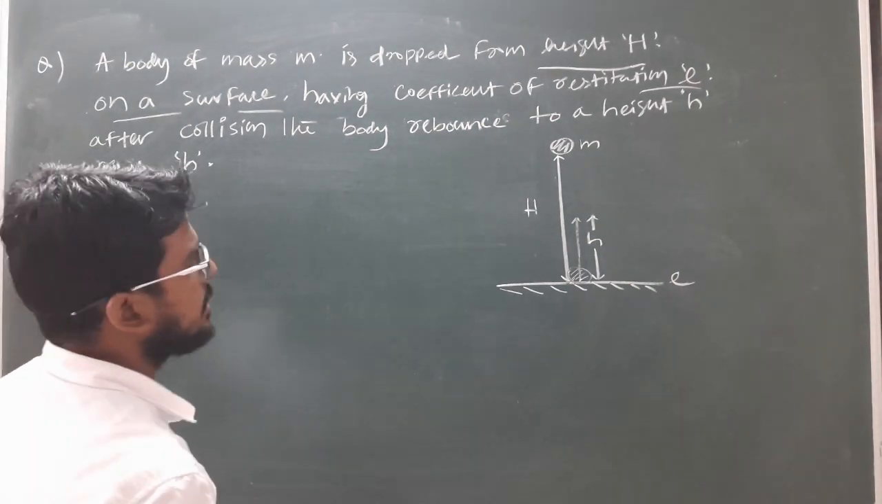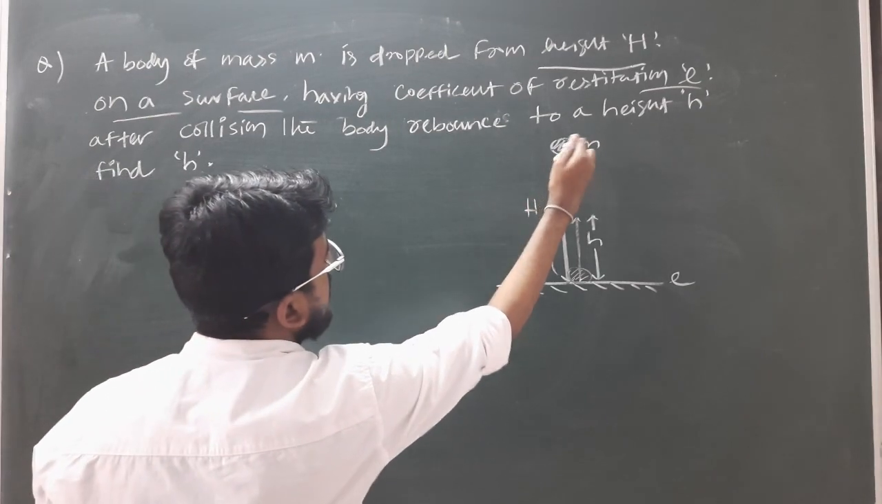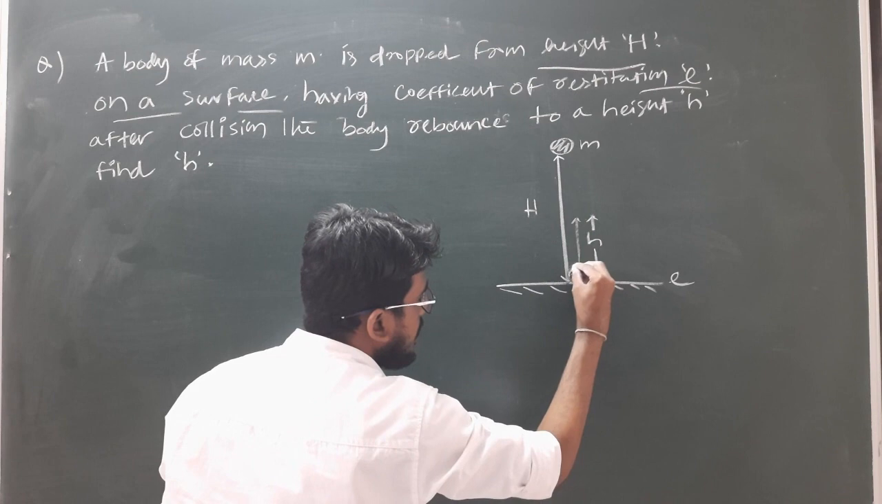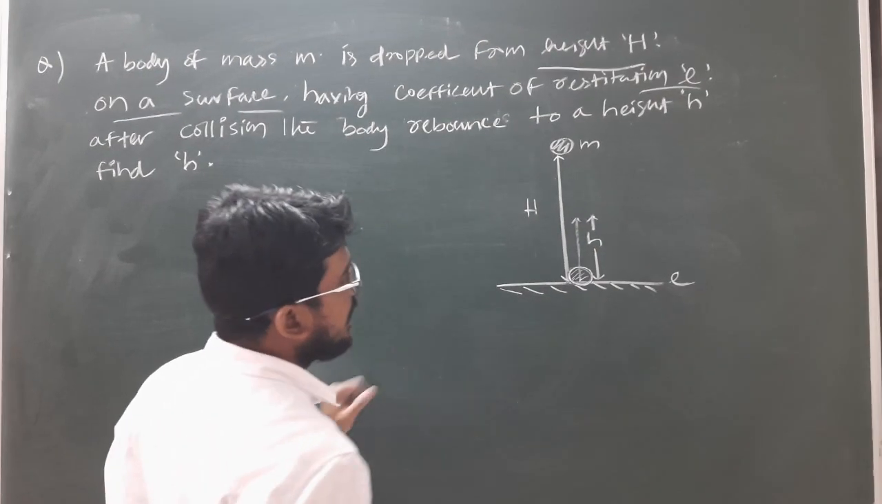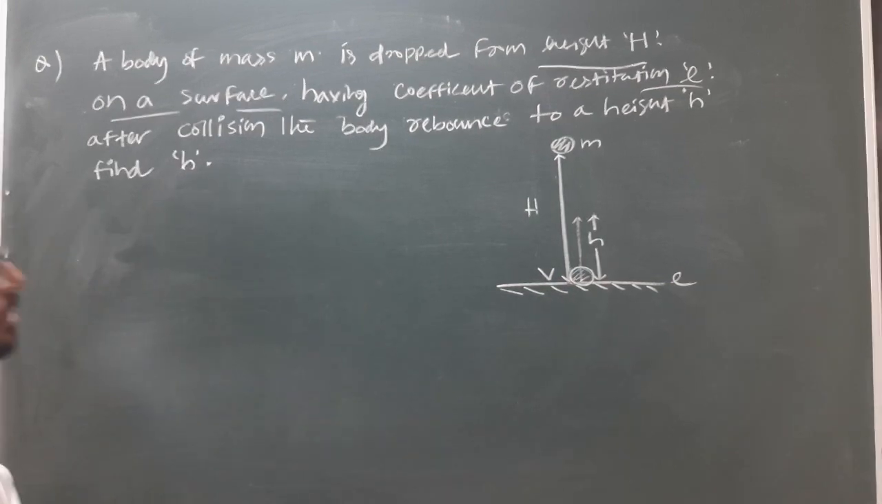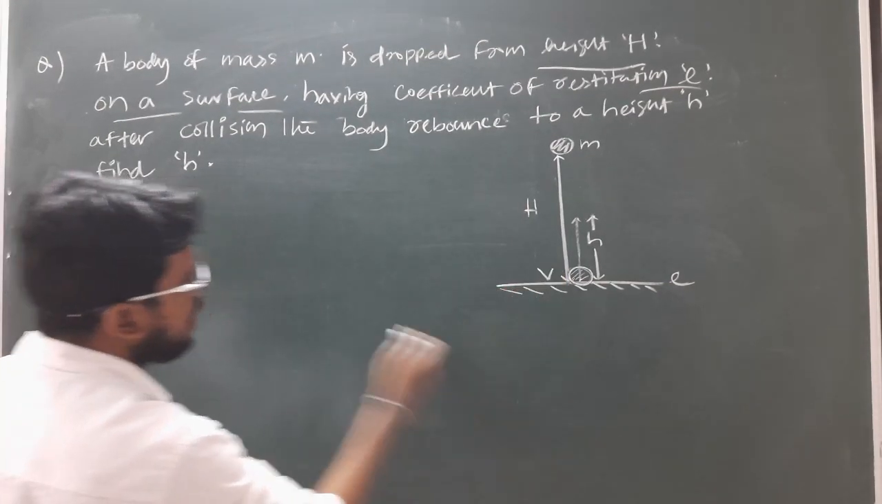So in this case, initially the block is released from a height h. When the block is just about to touch the ground, it has some velocity v, which is the final velocity of the body. So we have to first find out what the final velocity of the body is.